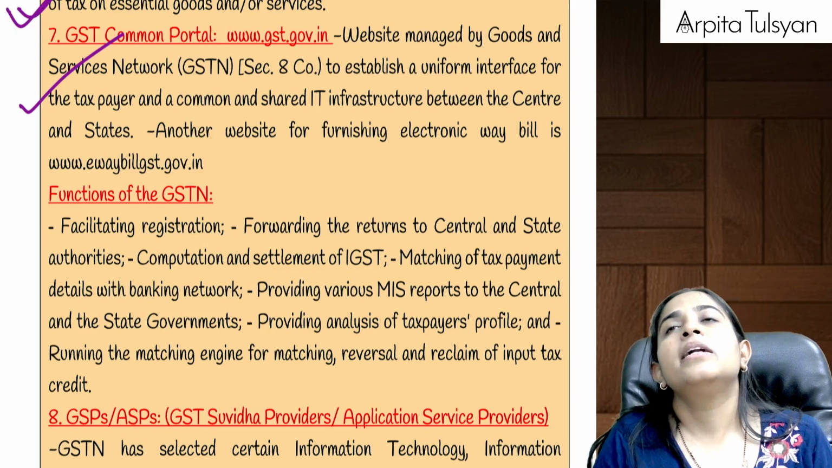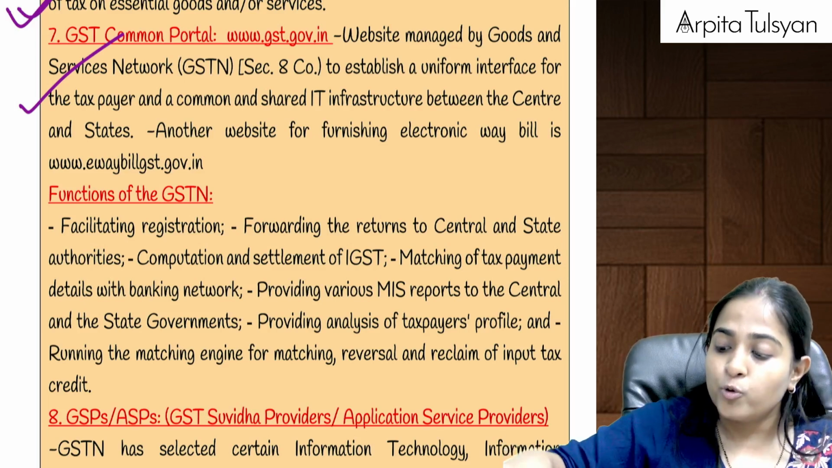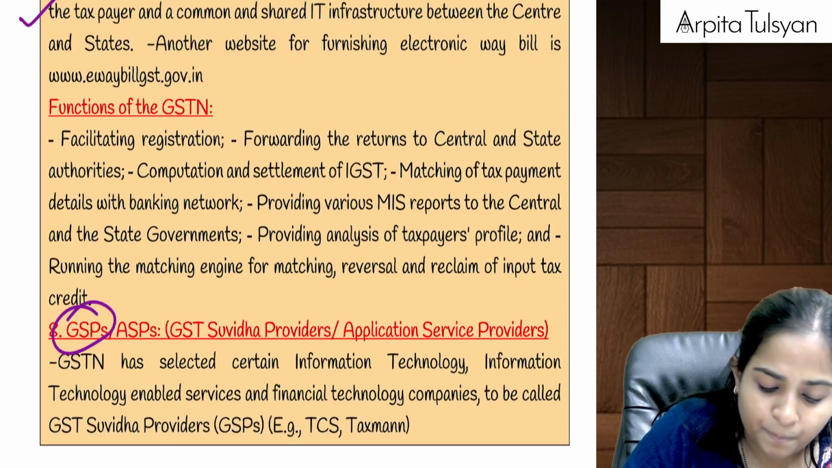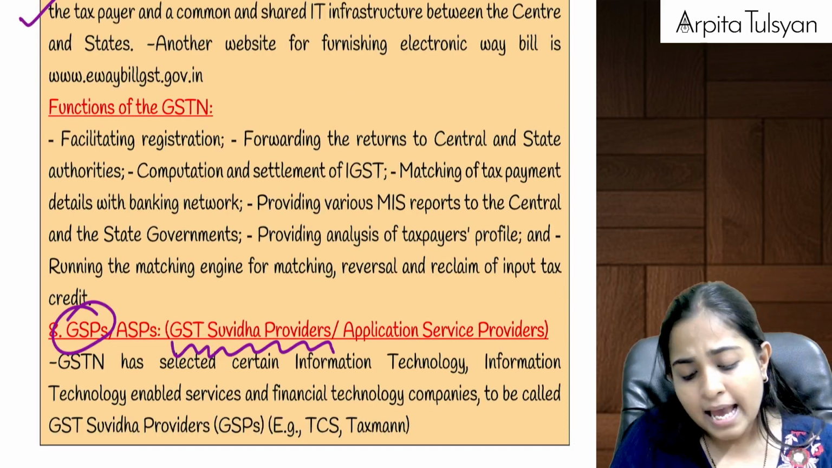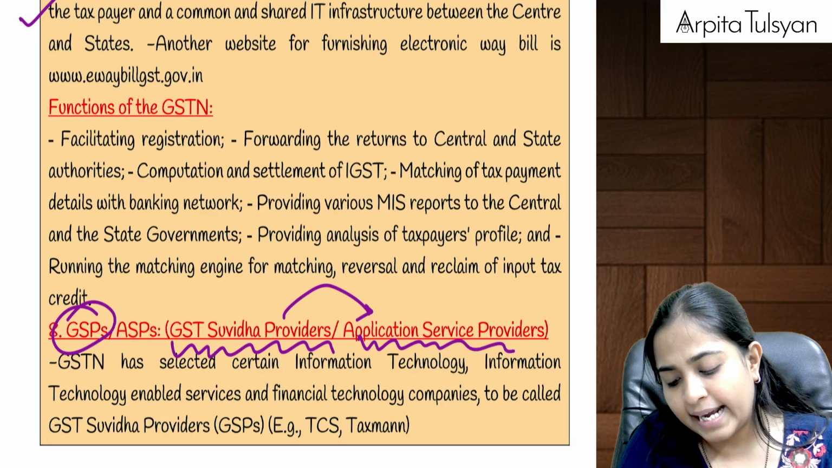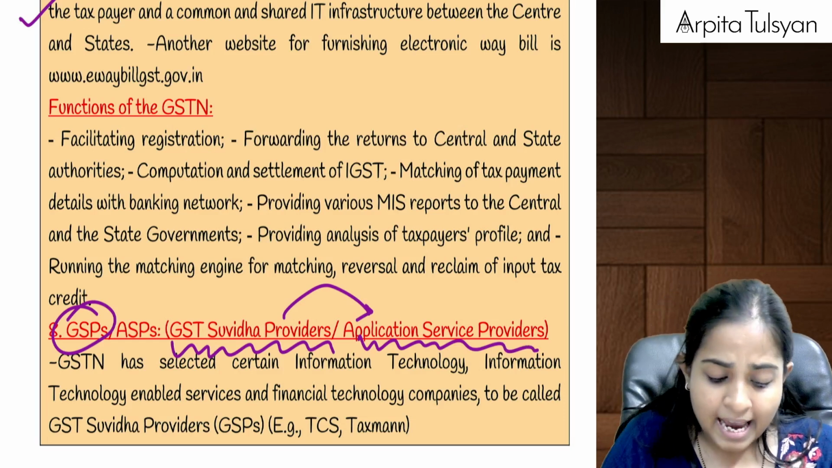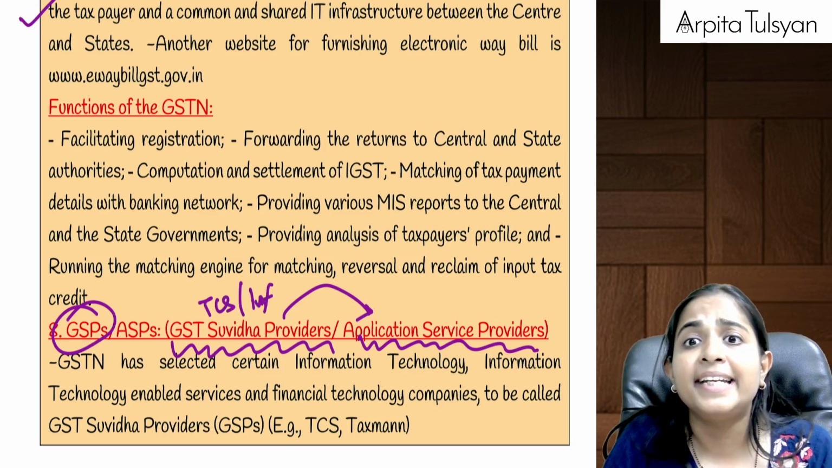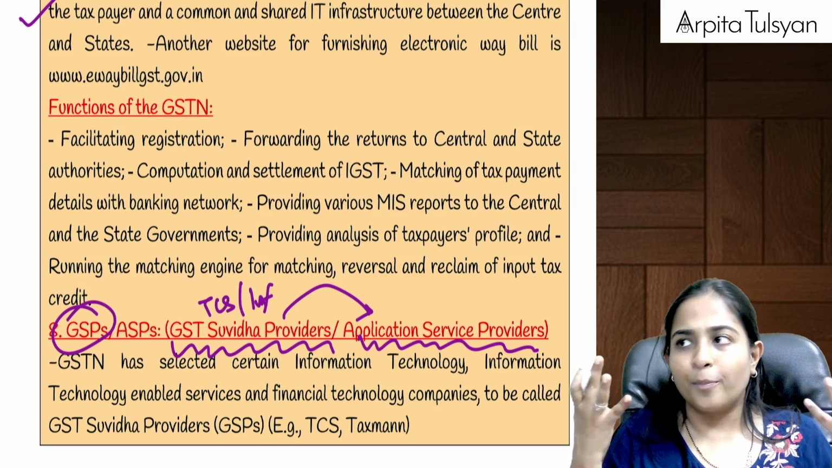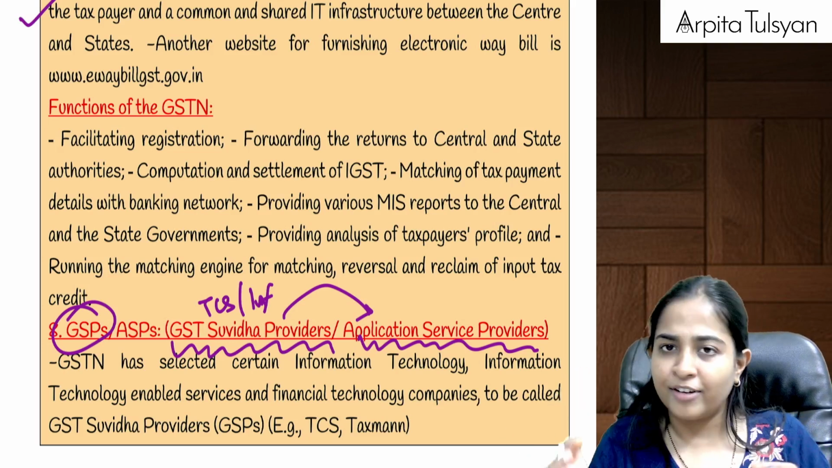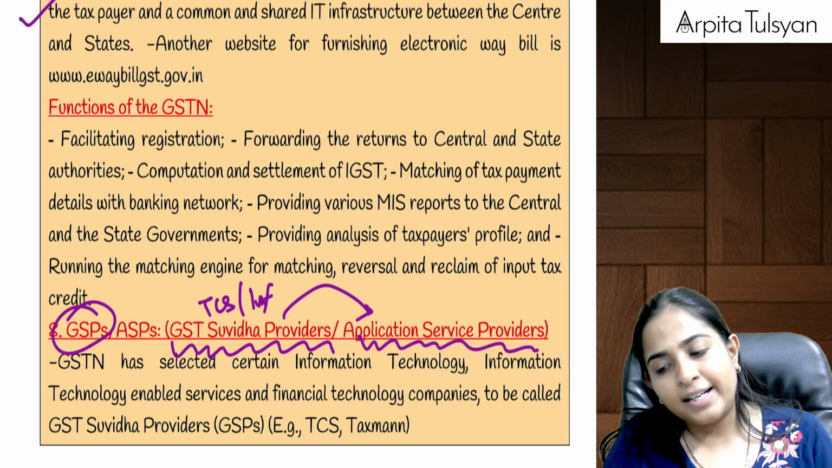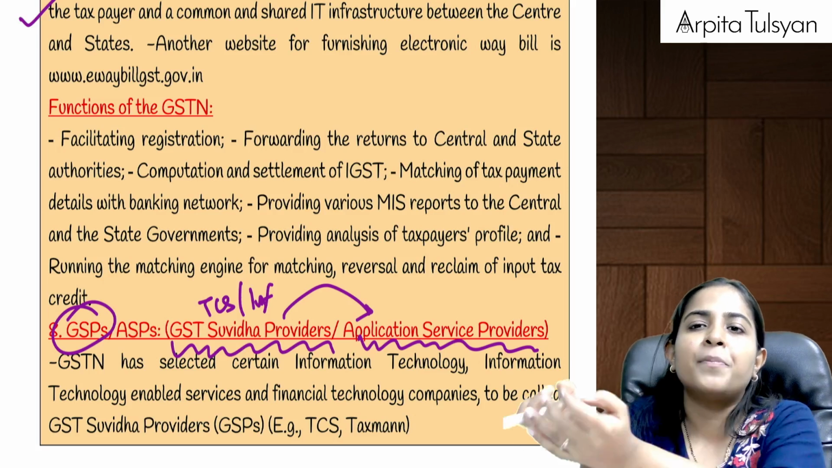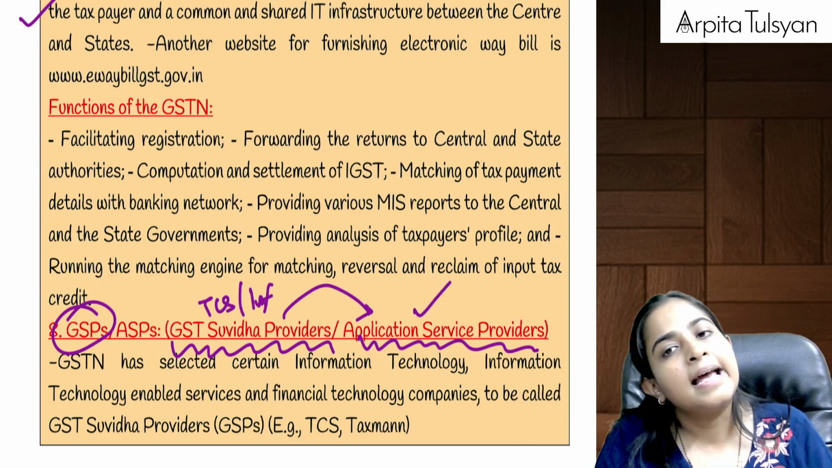GSTN will take the help from GSPs, that is GST Suvidha providers, and GST Suvidha providers can take help from application service providers. Examples of GST Suvidha providers can be TCS, Infosys, such IT companies. If you want to maintain such a big website, you will need help of information technology companies. So we will take the help of GSPs. GSPs can further take the help of small developers, small service providers called ASPs.